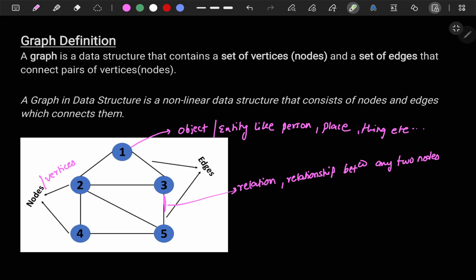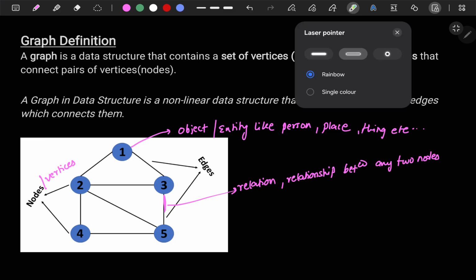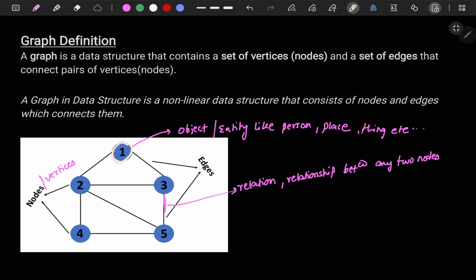If you want to understand that, you can. For example, I told you that this node can represent any object. For example, this one is a person and 3 is a person. So this line represents that 1 is a friend of 3, and this line can even represent that 3 is also a friend of 1. So friendship will be on both sides, right? 1 being only a friend of 3 is not possible, right? So this is the thing. It represents the relation.